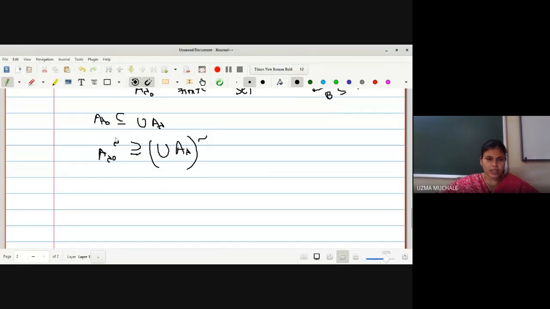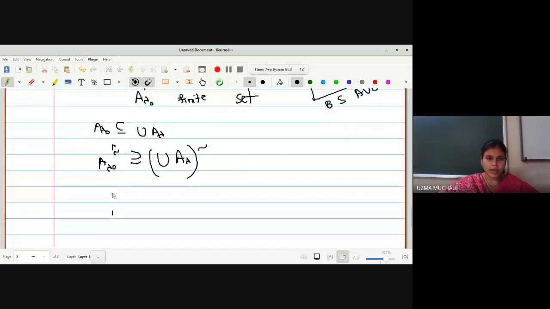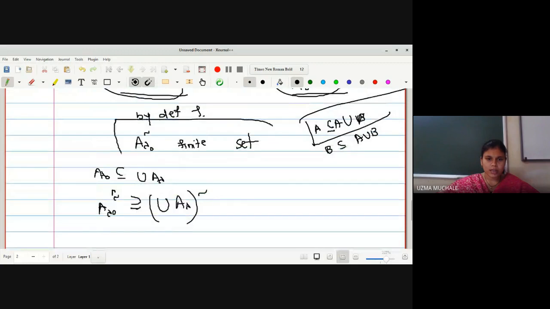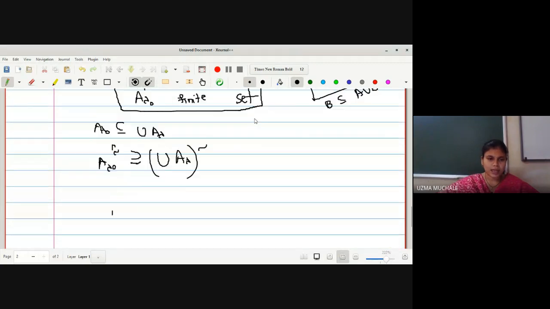Now, just now I told you that the complement of A lambda naught is a finite set, right? So if this whole set is a finite set and it contains some other set, what should this one be? It should also be a finite set.